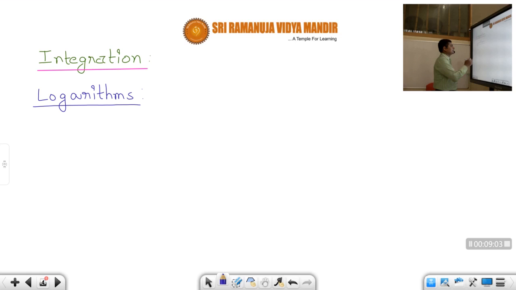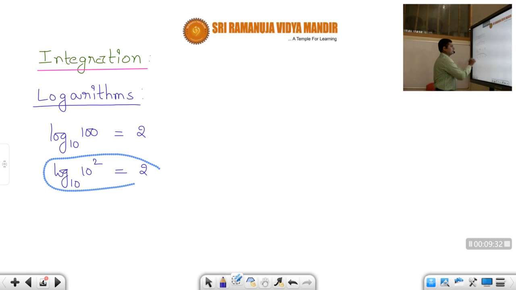Suppose log of 100. What is the log of 100, students? Of course, I'm talking about logarithms to base 10. Everybody knows that is 2, because 100 can be written as 10 power 2. So log of 10 power 2 to base 10 is equal to 2 into log of 10 to base 10, which is 1. That's how we get the value 2. I hope everybody knows this.